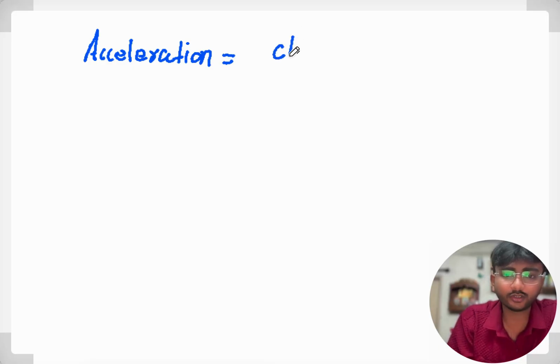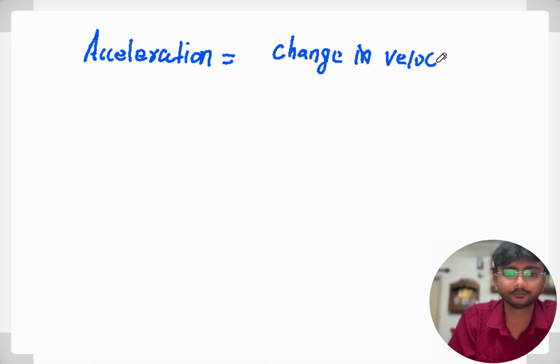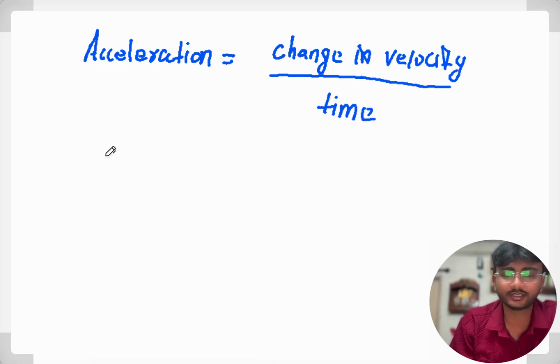Acceleration is nothing but rate of change of velocity, so change in velocity upon time. We generally represent acceleration by small a equal to change in velocity, that is delta v, upon time, t.